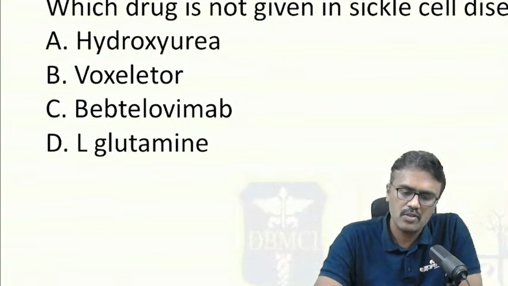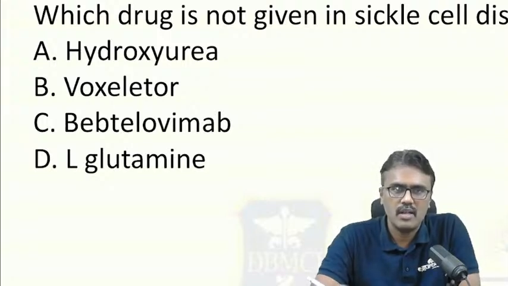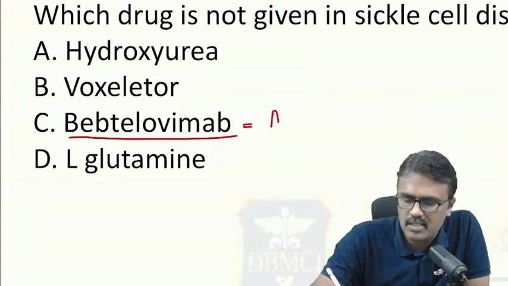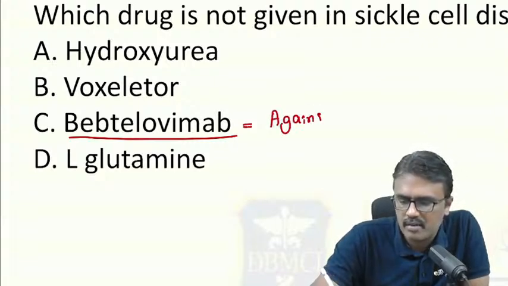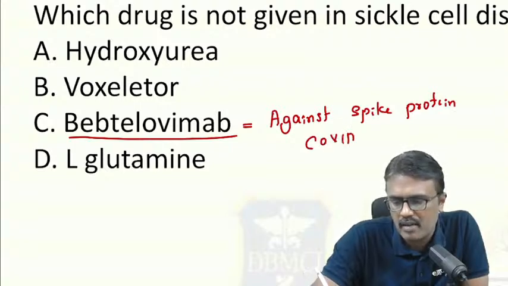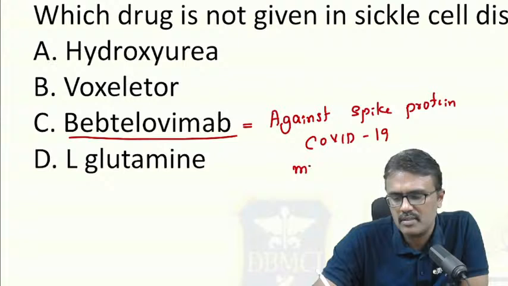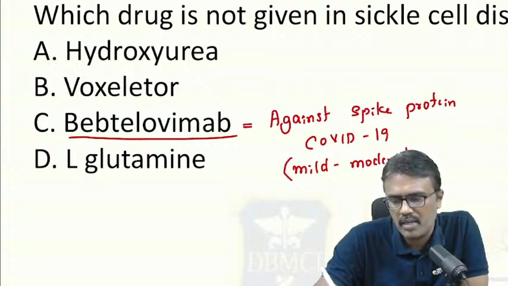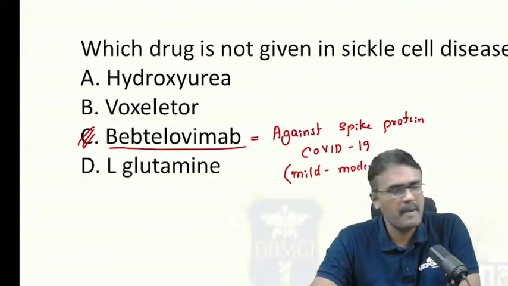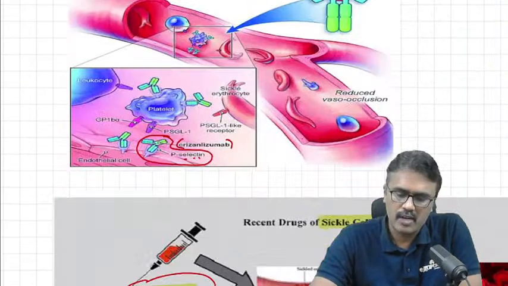Now, in all these options, what we have discussed, hydroxyurea is used, voxelotor is used. Now remember, bebtelovimab is one which is against the spike protein, and that is used in COVID-19, in mild to moderate disease of COVID-19. So this is the one which is not used in sickle cell disease. Yes. Now moving on to the next one.